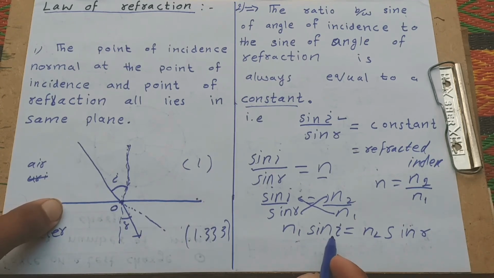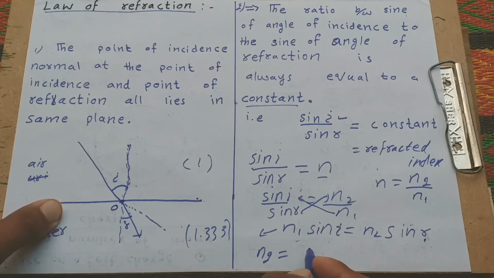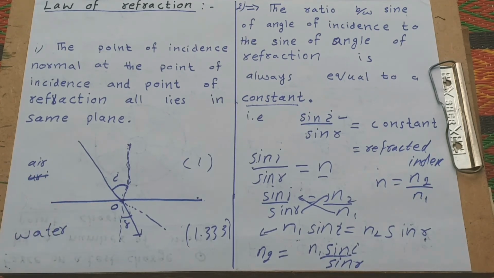It means if we know the angle of incidence and the angle of refraction, and also know the refractive index of the first medium, then we can find the refractive index of the second medium. Okay, n2 is equal to n1 sine theta i divided by sine theta r. Okay, understand?